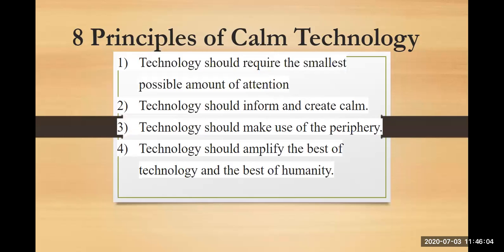Next, fourth, technology should amplify the best of the technology and the best of humanity. When I talk about this, you have to keep in mind that whenever you are designing any IoT system, the technology should be designed for the people first. You should not design the technology at a very high level. It should be very simple. You should think about who your end users are, who are going to use your system. So designing for the people first is very important in this principle.